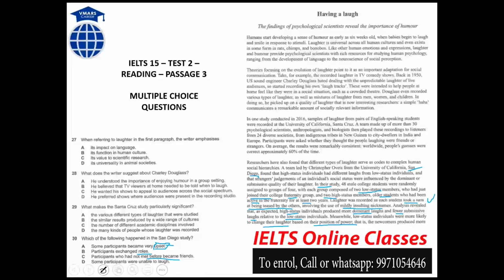Some participants were unable to laugh. No. It is clearly written submissive laugh. It is not that they are unable to laugh. There was no sign of laugh? Submissive means there is a little laughter or they are laughing intermittently, but they are laughing. So which is the right option? Second. B, ma'am. The correct option is actually B, because it clearly mentioned they had exchanged roles and they were taking turns.